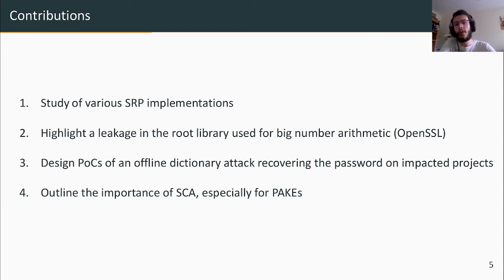By digging a little bit into OpenSSL's implementation, we found some leakage in the core implementation of the modular exponentiation that we managed to exploit to perform an offline dictionary attack, allowing us to recover the right password in a realistic-sized dictionary. We also performed an impact analysis on various projects that we found to be vulnerable and developed a full proof of concept on our experimental setup for some of them, which we published on our GitLab after the vulnerability has been patched.